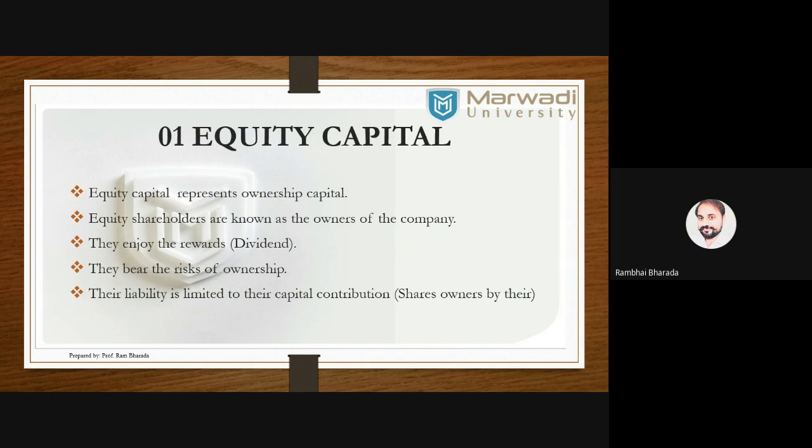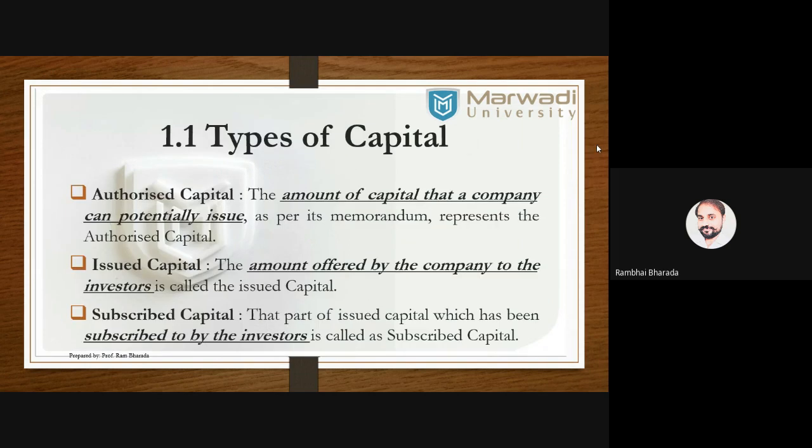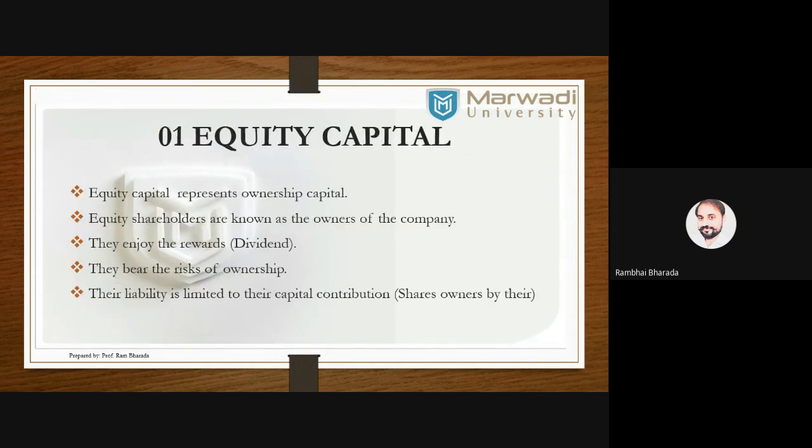One more thing, the liability of each equity shareholder is limited to the number of shares. If I have two shares of one particular company, my liability is limited to only those shares. One more thing that you need to remember is that equity capital is the most expensive source of finance as compared to preference, debt and internal sources.